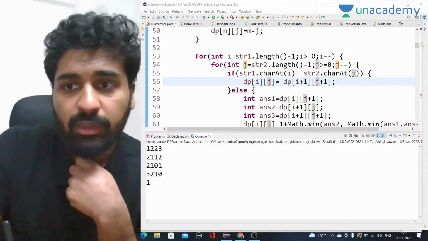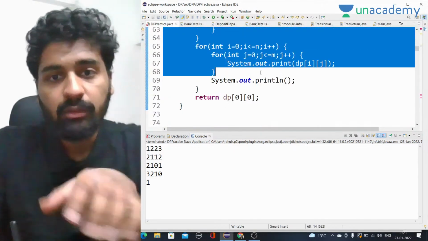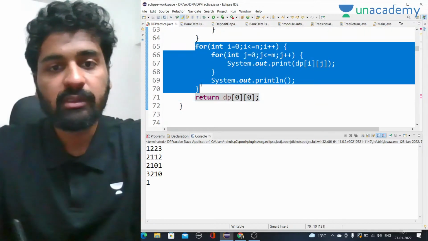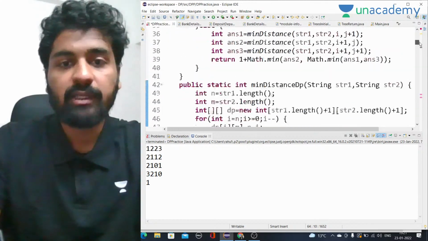We can try this code on LeetCode as well. Let's try to submit it on LeetCode so that we know. I'll remove this part. So let's remove this return part and print part, and let's try to submit it.